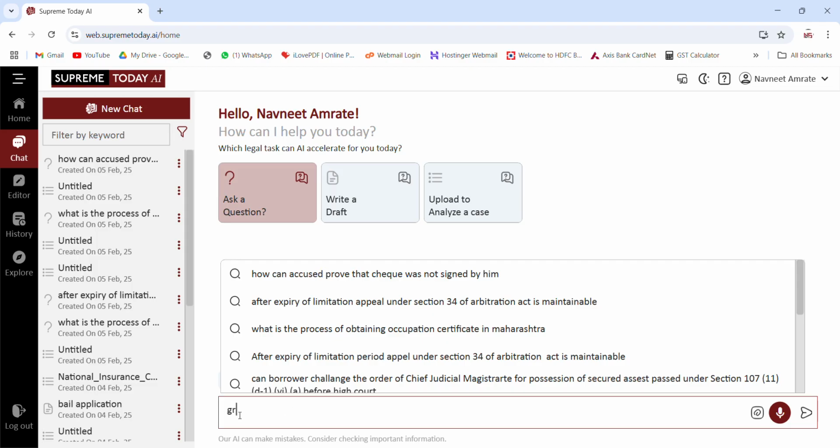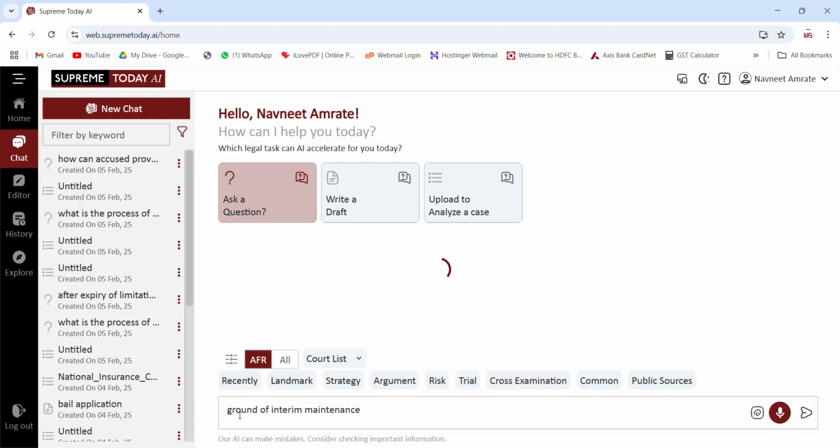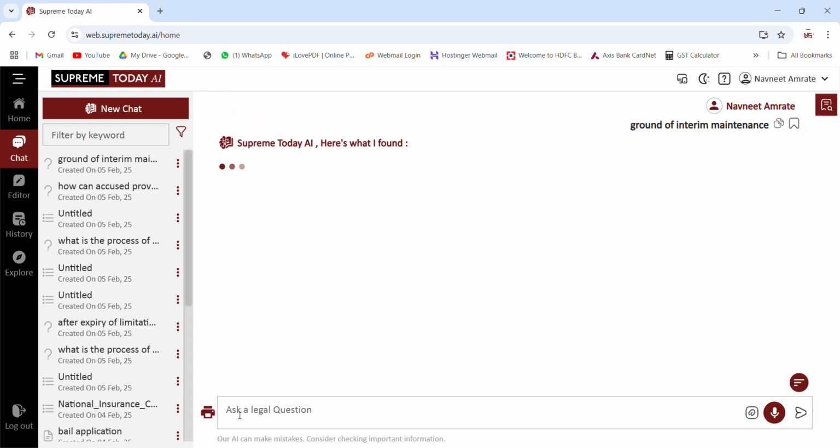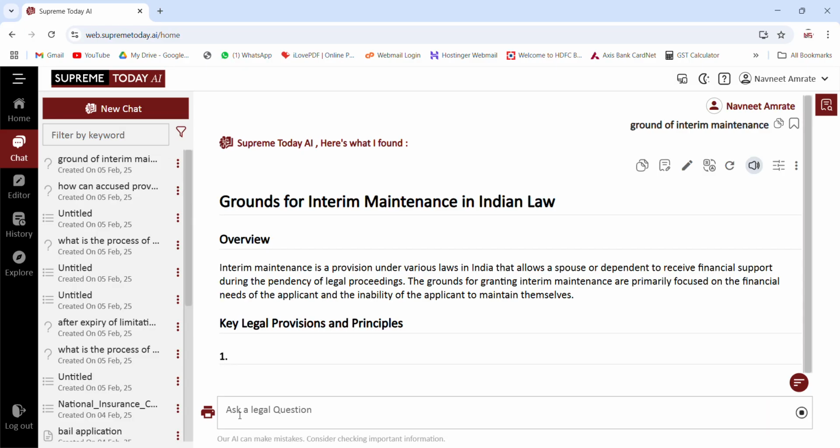Now, ground of interim maintenance. So, see, the moment we asked it, tell us ground of interim maintenance.